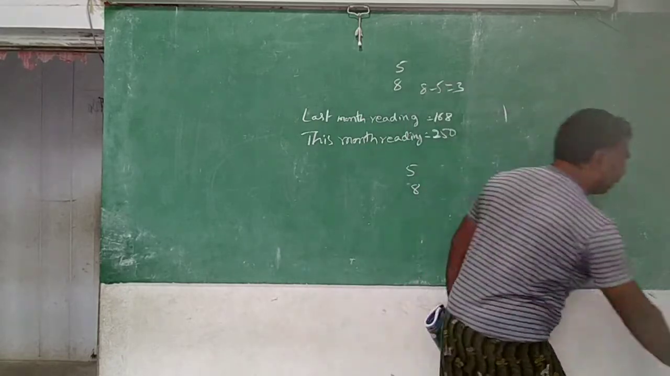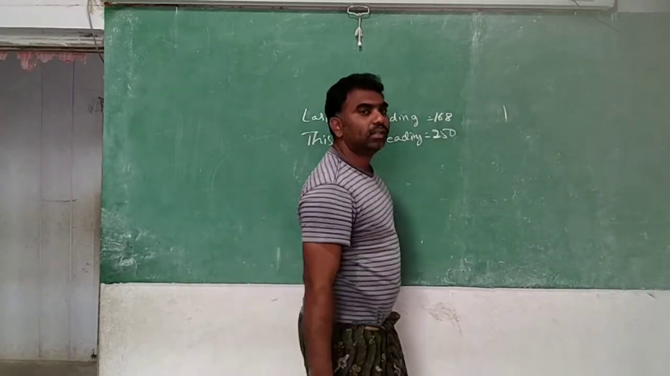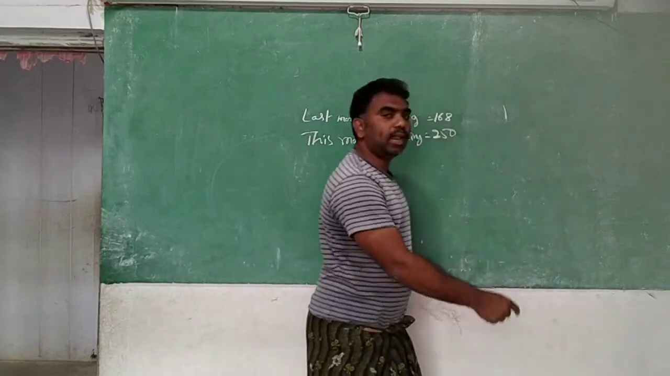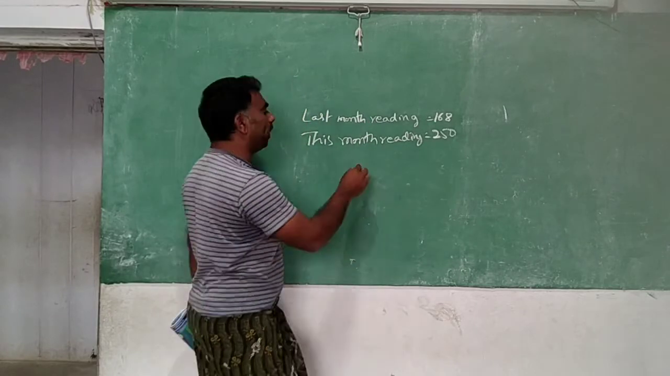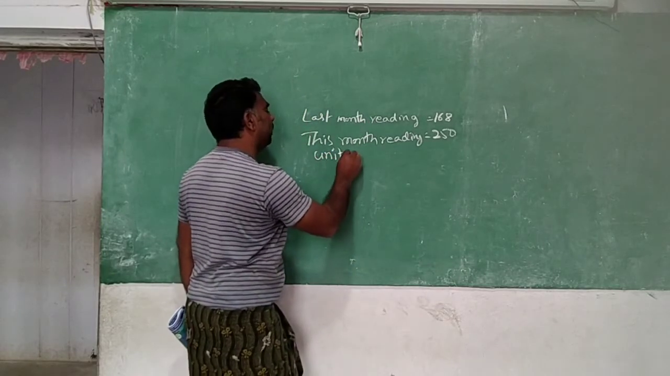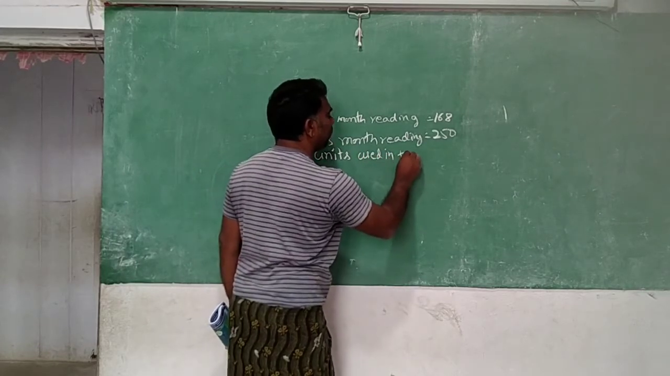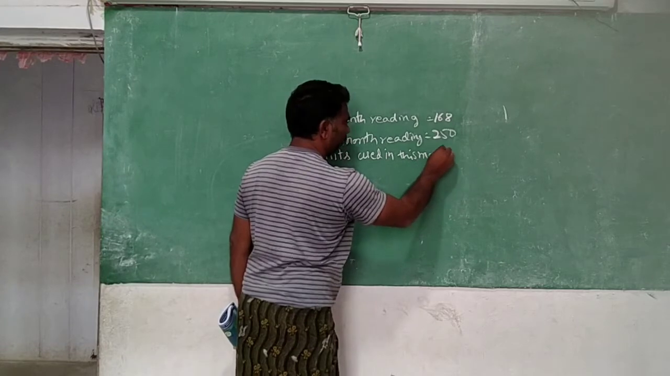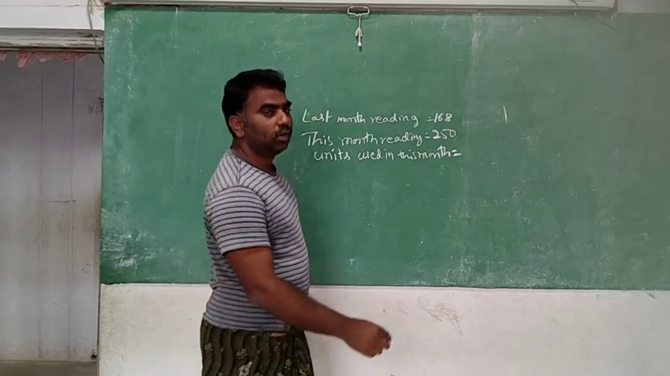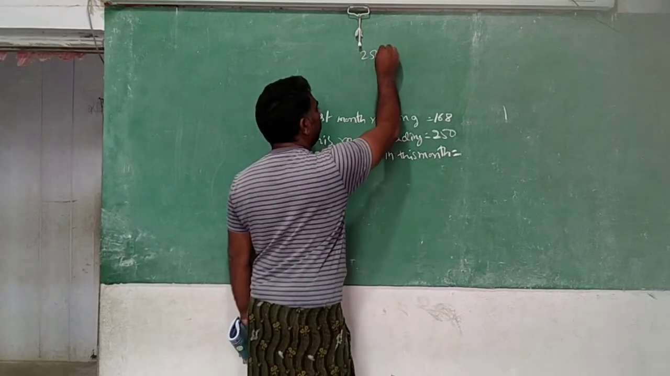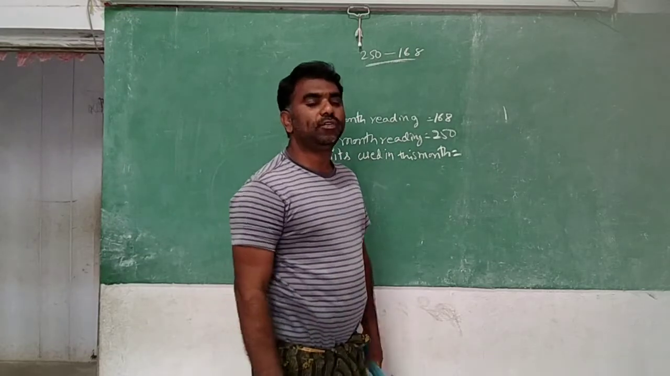Same like that. This is the reading for last month and this is the reading for this month. Now we are going to find the units used in this month. So how do you find it? We will do the subtraction. 250 minus 168 you should do.